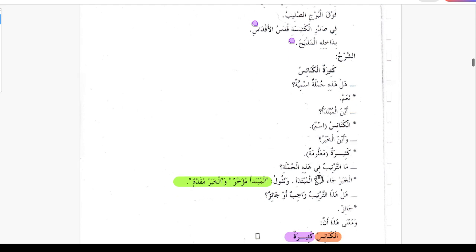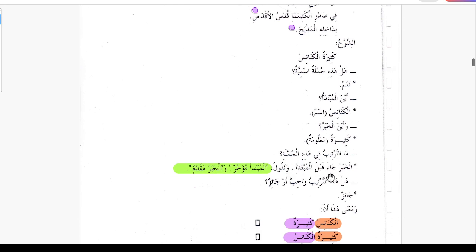So mat tartibu fi hazihil jumlati, what is the order in this sentence? Al khabru jaa qabla al mubtada, khabar has come before mubtada. Wa naqulu, when we say al mubtada muakhar wal khabru muqaddam.